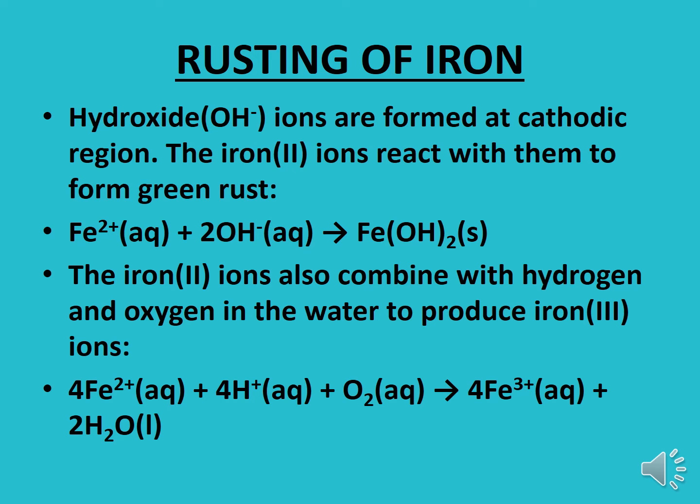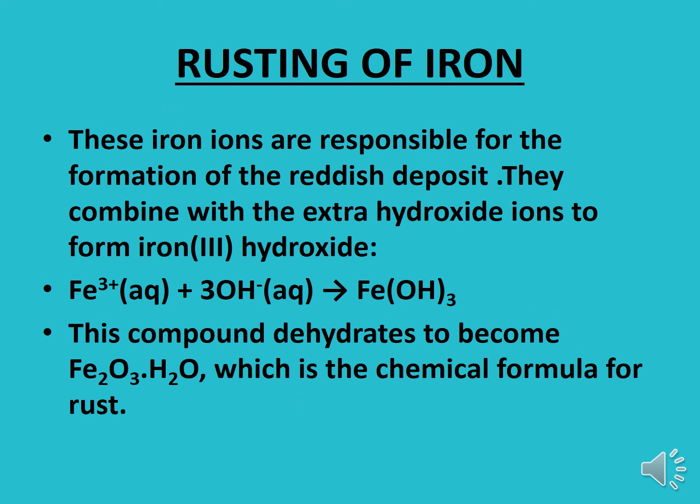Means these Fe2+ ions can also oxidize and convert into the Fe3+ form. And these Fe3+ ions are responsible for the formation of the reddish deposit, means the rust. They combine with extra hydroxide ions, as shown here by the equation.